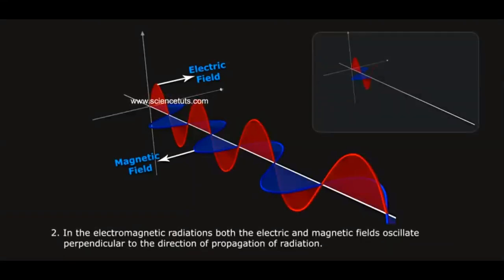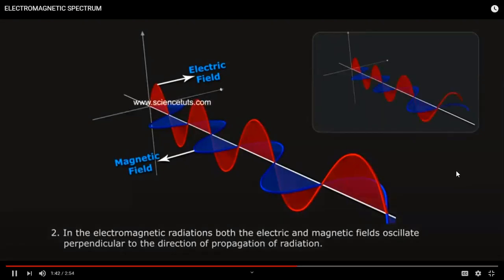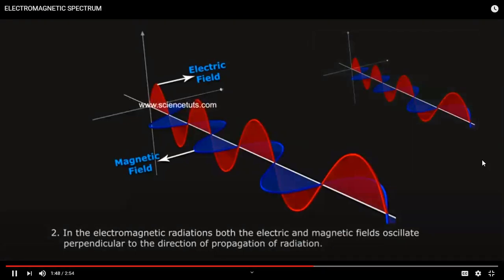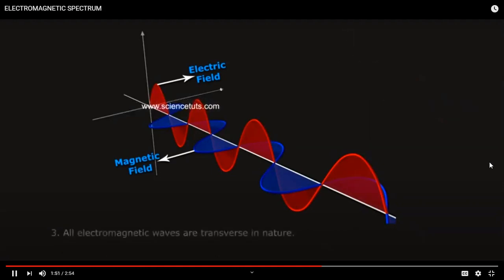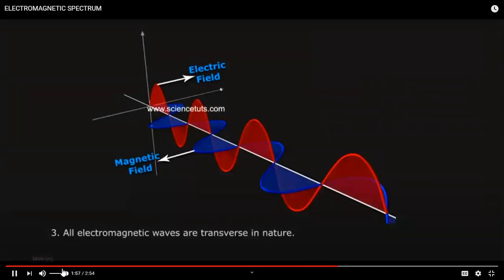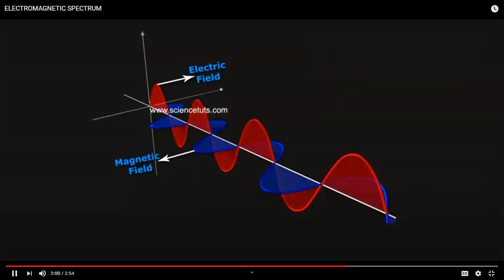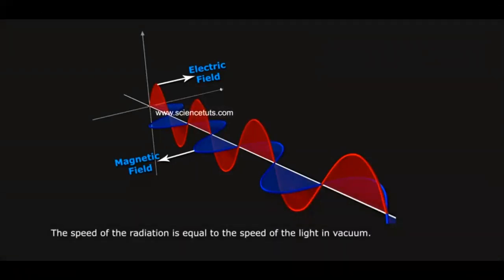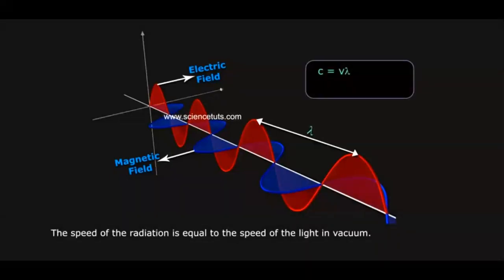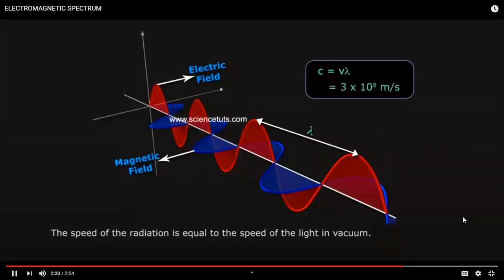In the electromagnetic radiations, both the electric and magnetic fields oscillate perpendicular to the direction of propagation of radiation. All electromagnetic waves are transverse in nature. So, electromagnetic radiations travel with the same speed. The speed of the radiation is equal to the speed of light in vacuum. C = vλ = 3 × 10^8 meters per second.